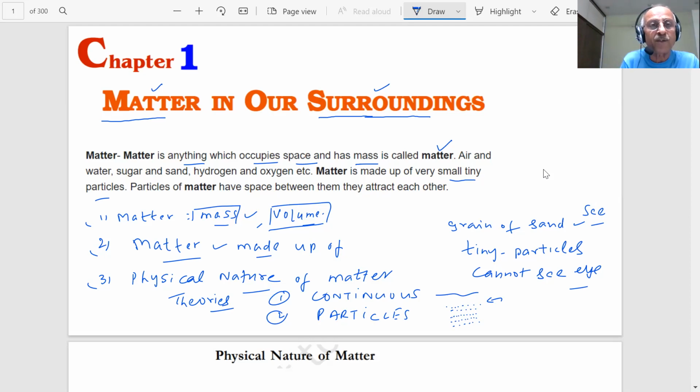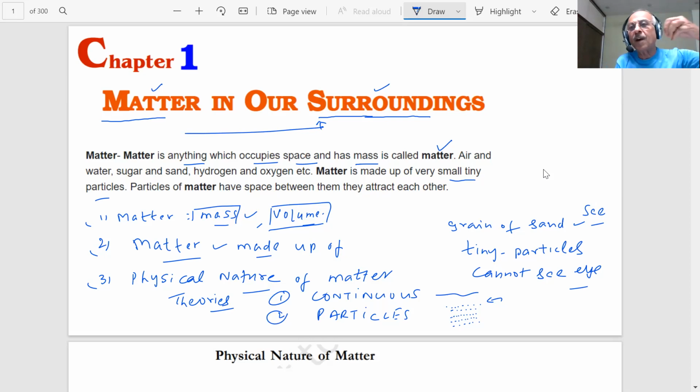So we understand today what is matter, what are the surroundings, why the name has been given matter. Our surroundings are nothing but everything around us is matter. The air is matter. All the goods which you are experiencing at your home, the clothes you are wearing, student, your body itself is matter. The food you are eating. So whatever surroundings you are able to see with the eyes is all matter, and those which you cannot see with the eyes are also matter.